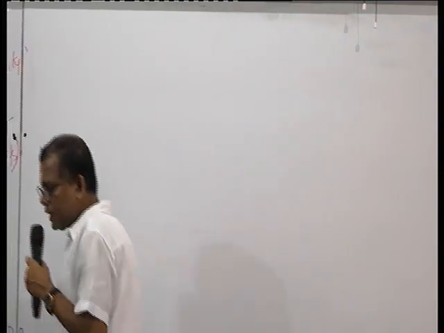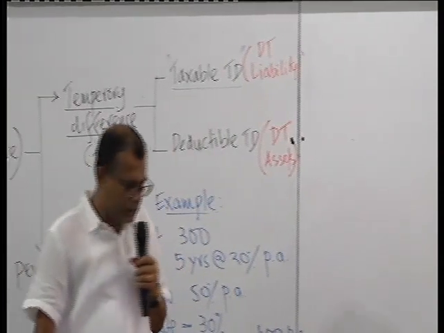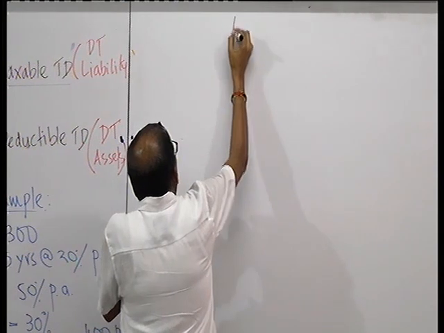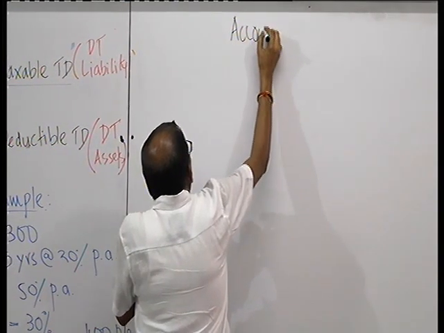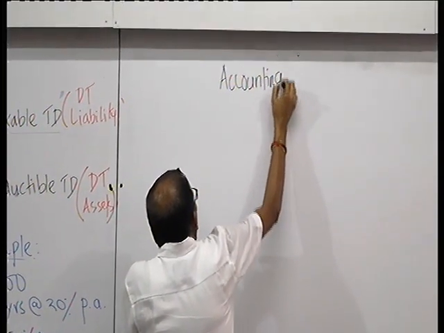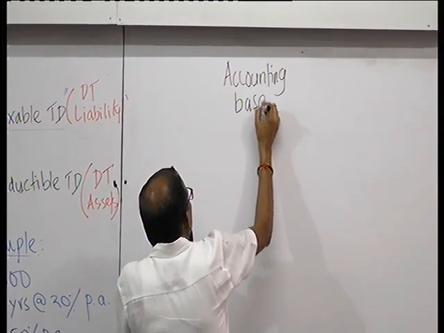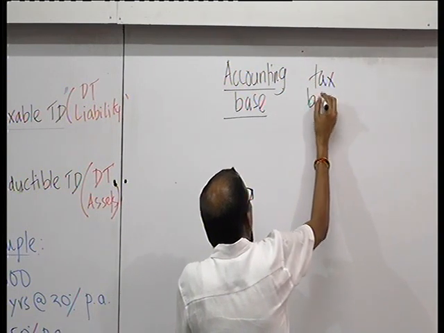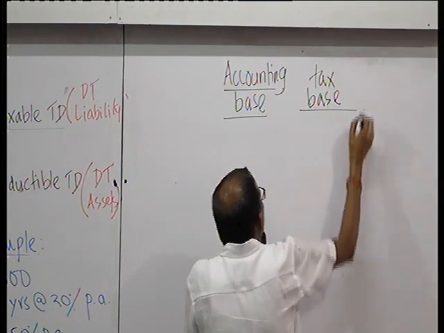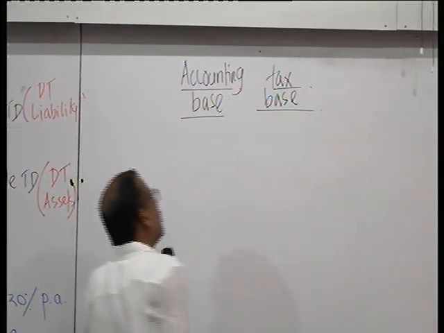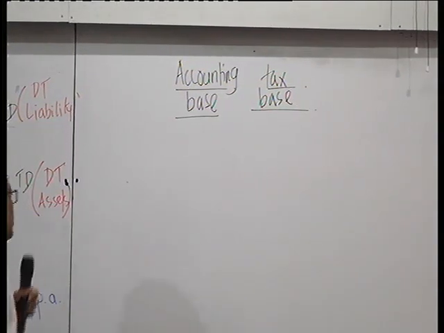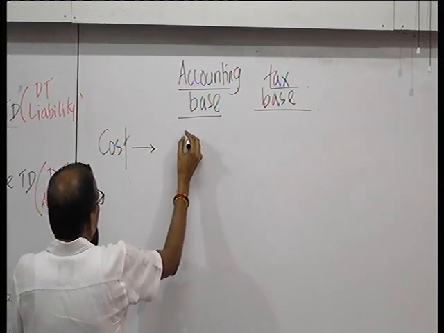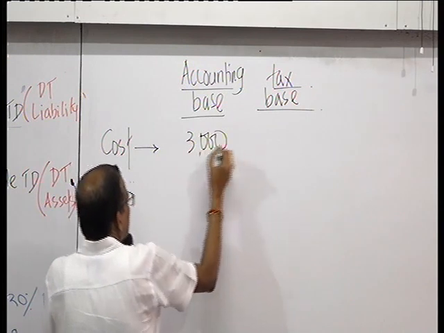Now, take that previous example, we are now familiar with it. Asset, accounting base, and tax base. The cost is the same, 3 million and 3 million.